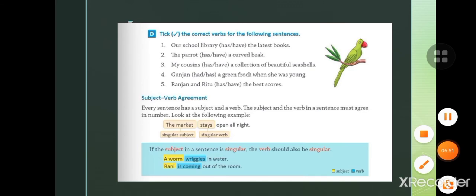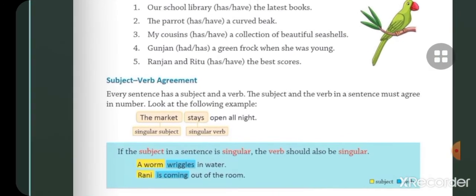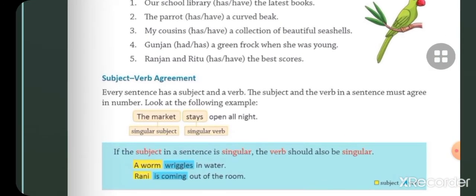Okay. Next is subject verb agreement. Every sentence has a subject and a verb. You know that the subject is the speaker. The subject and verb in a sentence must agree in number. Look at the following example. The market stays open all night. Here market is the singular subject and you will write stays, a singular verb. If the subject in a sentence is singular, the verb should also be singular. Children, remember one thing, in a singular verb you will add s or es, like a worm wriggles in water.